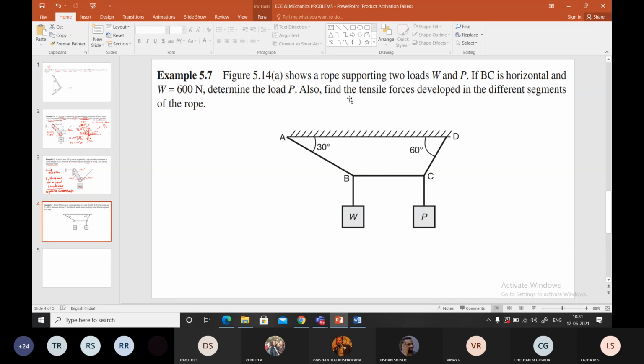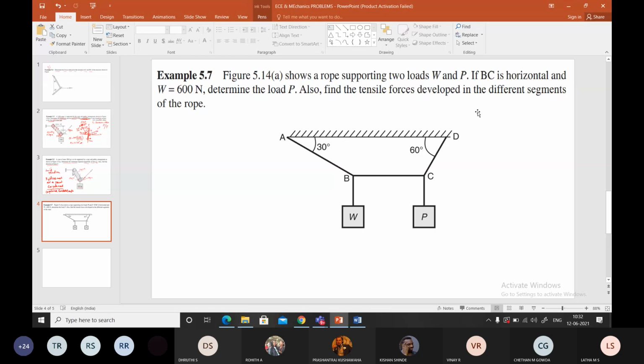Also find the tensile forces developed in the different segments of the rope.